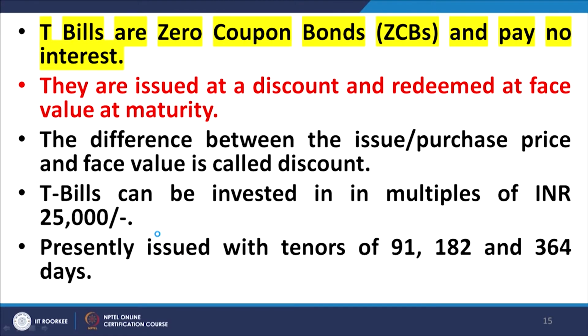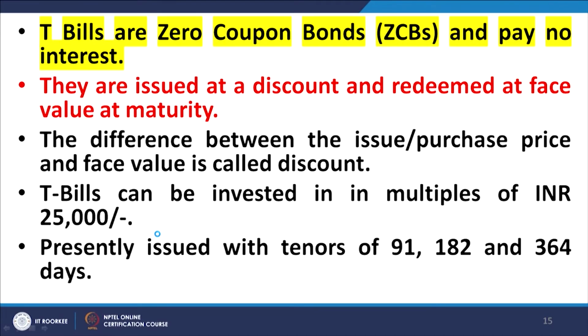They are zero coupon bonds, that means they are issued at a discount and redeemed at the face value with no intermittent coupon payments. So, the difference between the discount price and the face value, which is the redemption value, constitutes the return to the investor, and it is called the discount. T-bills are issued in denominations of INR 25,000, and investments can be made in multiples of INR 25,000.